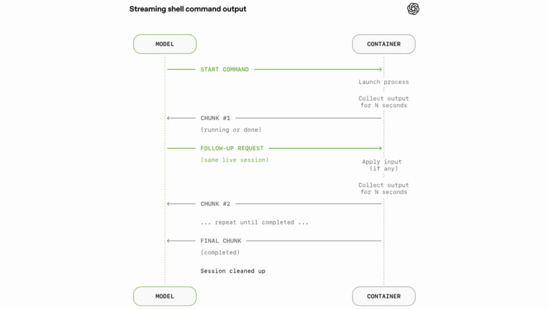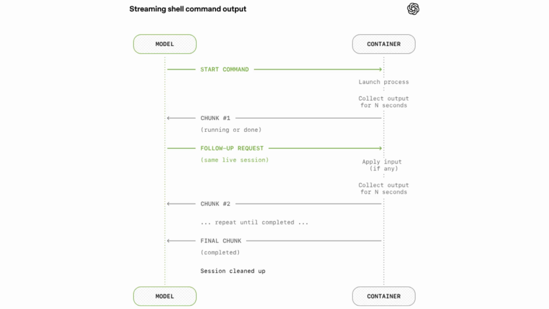The model then analyzes this context and decides the next action. Sometimes the action is simple, return a text response, but other times the model might decide to use a tool, for example, run a shell command. When that happens, the Responses API forwards those commands to a container runtime that executes them. The output is streamed back to the model, and the model continues reasoning with this new information. This process repeats in a loop until the task is complete. This architecture creates something called an agent loop.